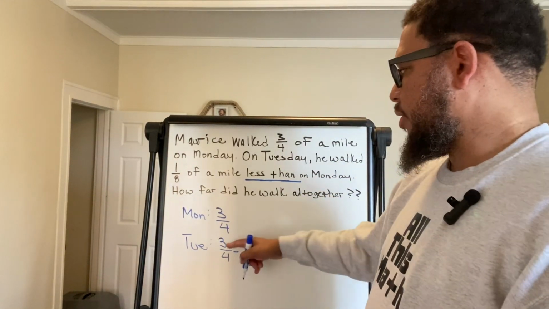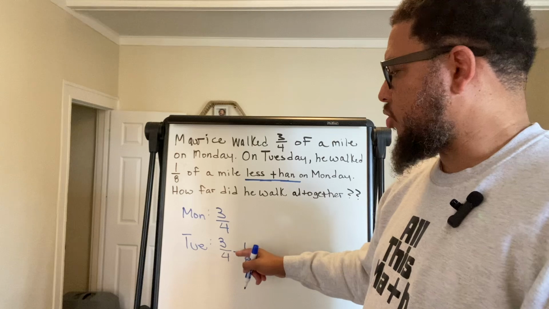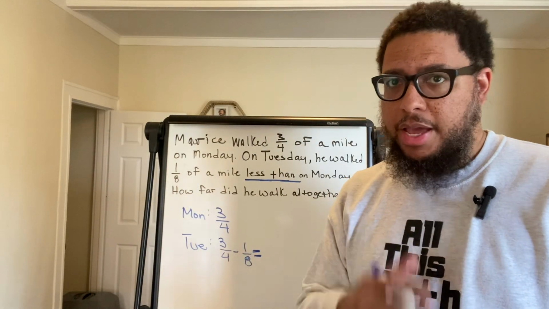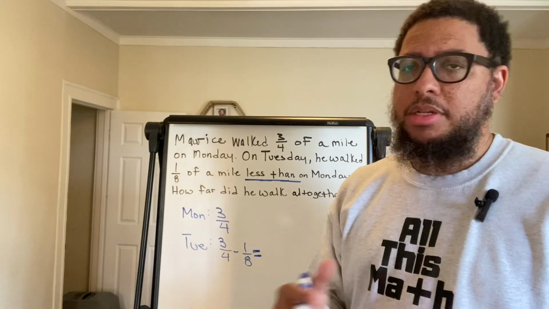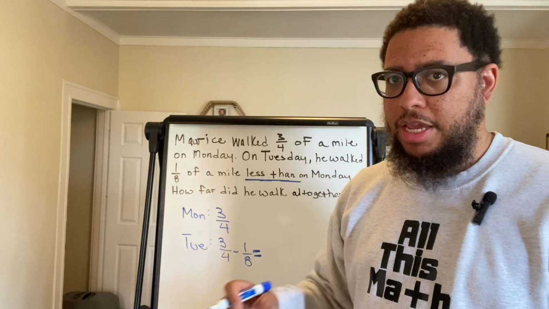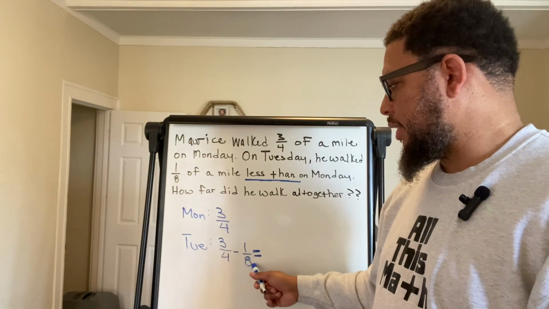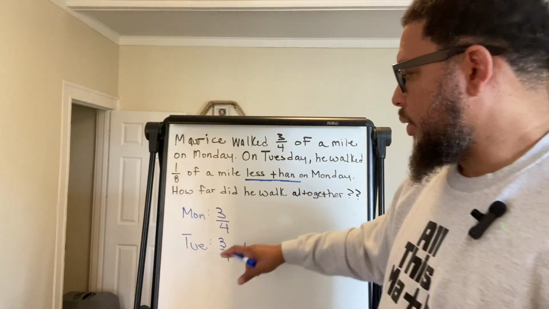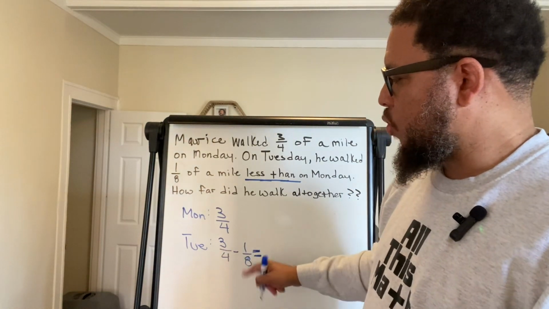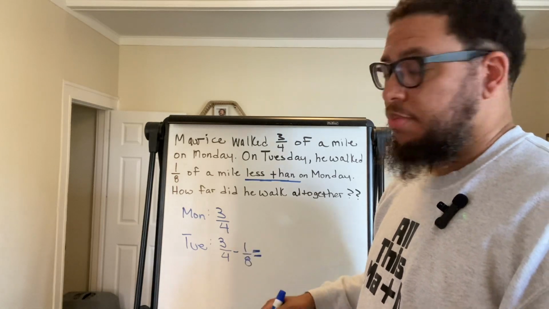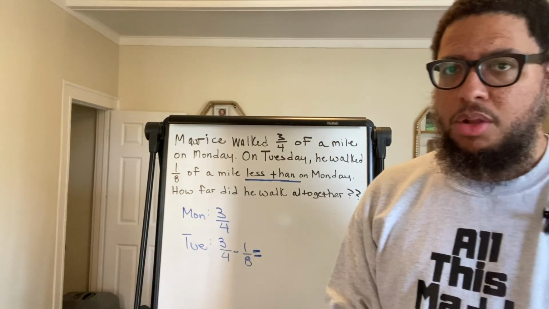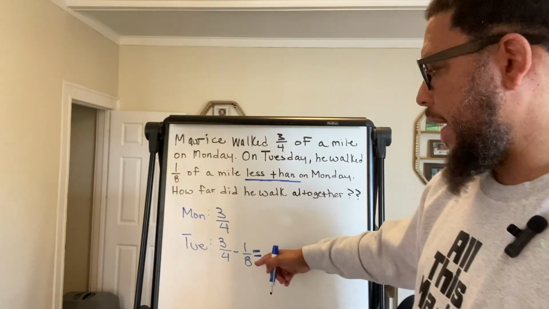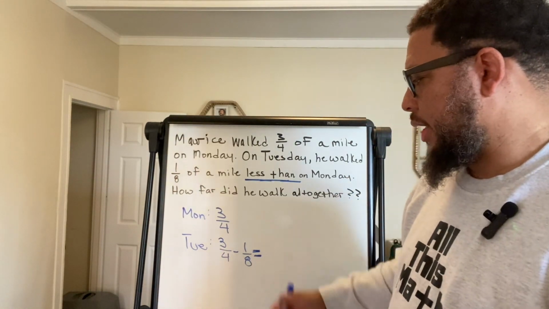All right. So 3/4 take away 1/8. Now we can't subtract these because our denominators are different. They're not common. We need common denominators. Common denominators mean the denominators are the same number. This is a 4 and this is an 8. That's an issue, right? We need to create a fraction that's equivalent to 3/4 that has a denominator of 8. Why? Because then we would have common denominators. So 8 is already the denominator in 1/8.